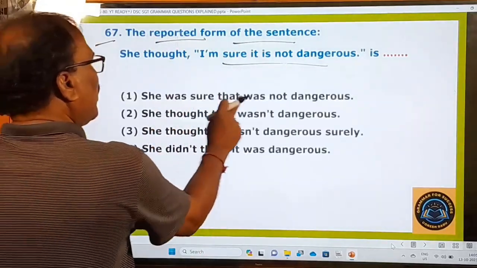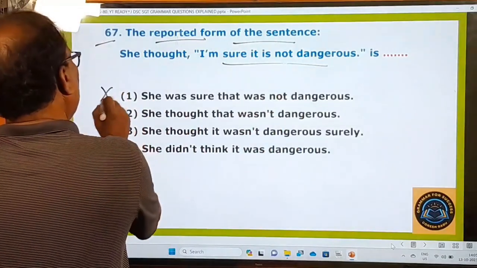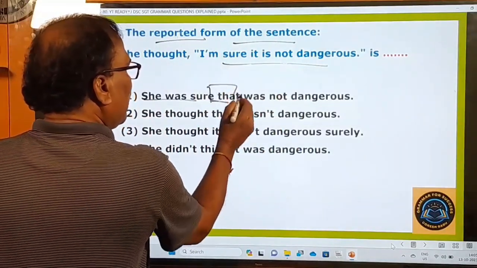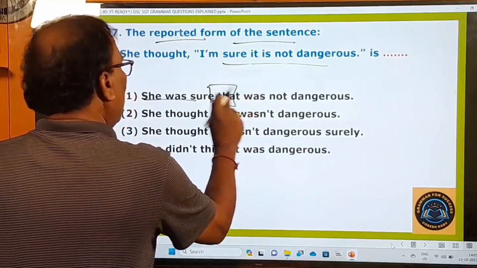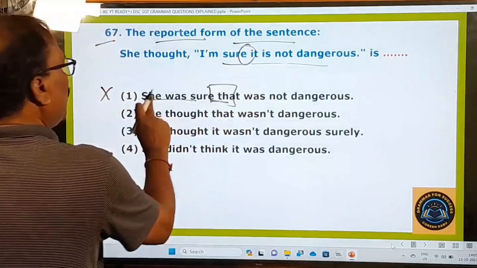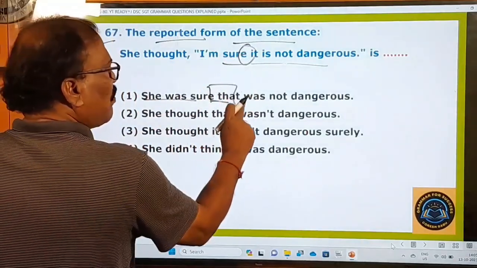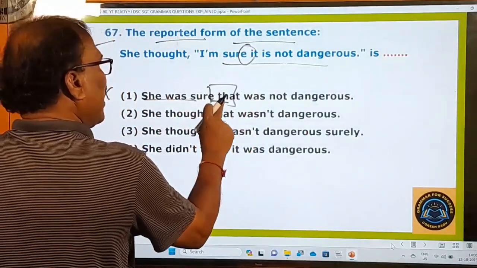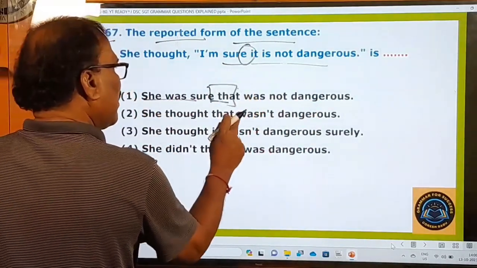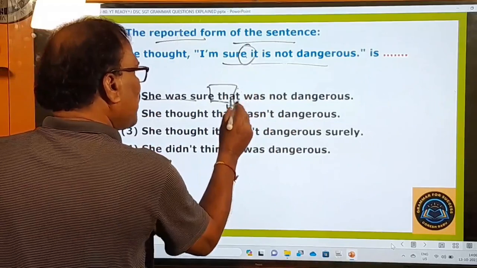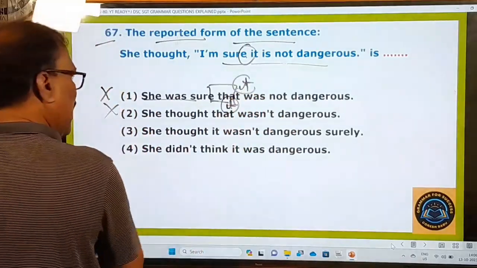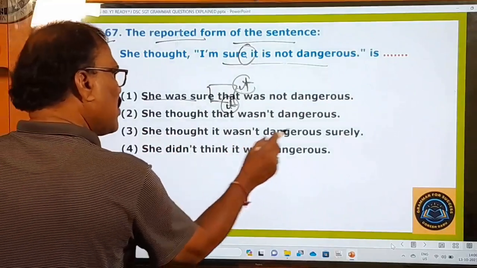She was sure that was not dangerous. Okay, this is wrong. She was sure, but that is a connecting word, and after that a subject is missing here. She was sure that it is not mentioned. She was sure that it was not dangerous, but it is mentioned. That's why it's wrong. She thought that was not. So again, it is missing here. That's why the second one is also wrong. She thought it was not dangerous.